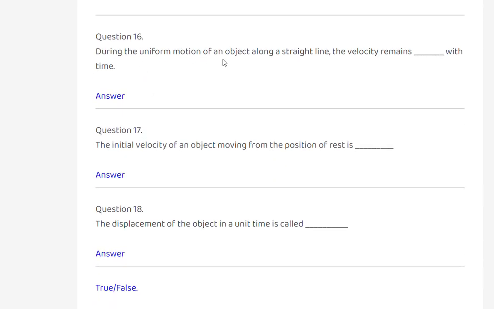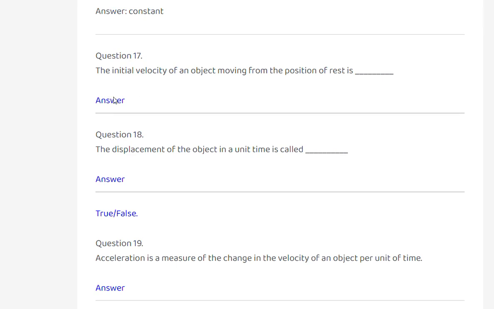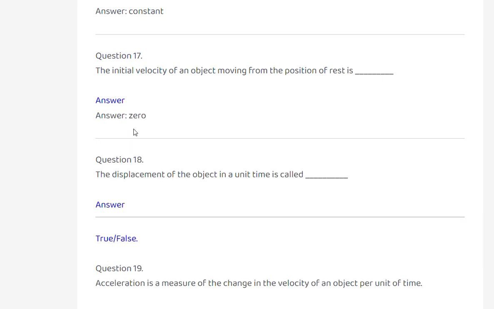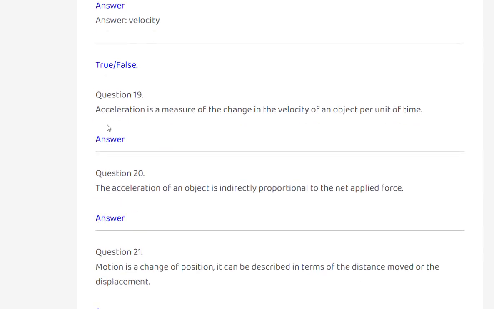During the uniform motion of an object along a straight line, the velocity remains constant with time. The initial velocity of an object moving from the position of rest is 0. The displacement of the object in a unit time is called velocity.